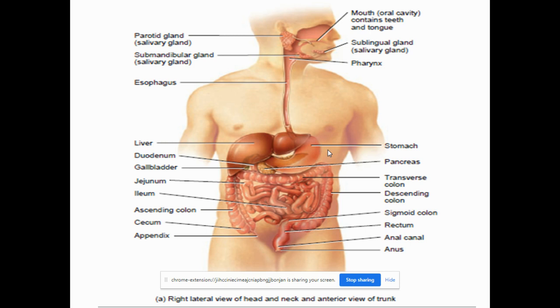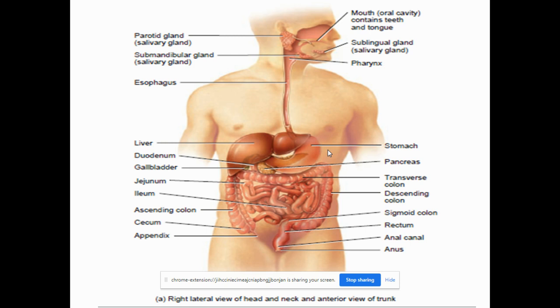Peristaltic movement is a kind of movement like a caterpillar. Like a caterpillar, how it moves, it shrinks its body, then extends. It shrinks and extends. This kind of movement is called peristaltic movement. By these two kinds of movements, circular movement and peristaltic movement, the food is transported from the mouth into the stomach through the esophagus. So what is the opening of the esophagus into the stomach? The opening is called the esophageal hiatus.